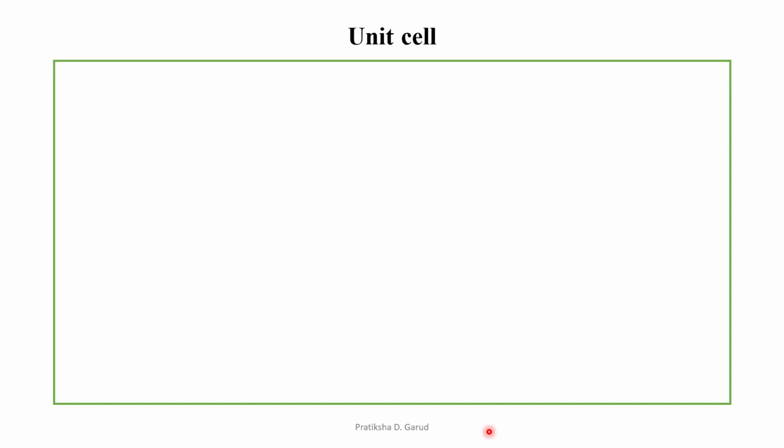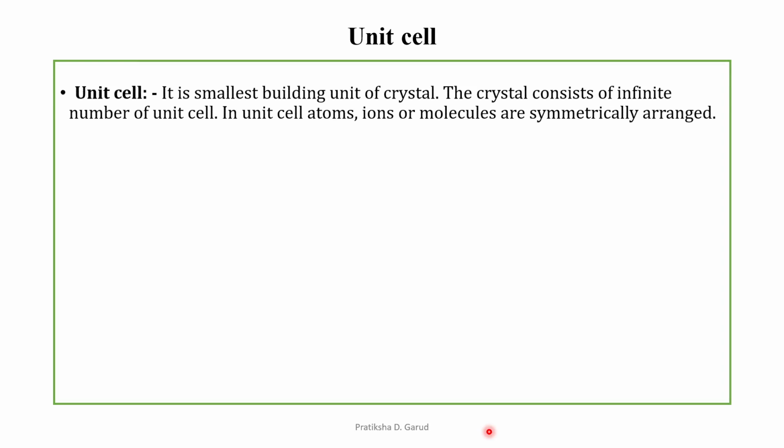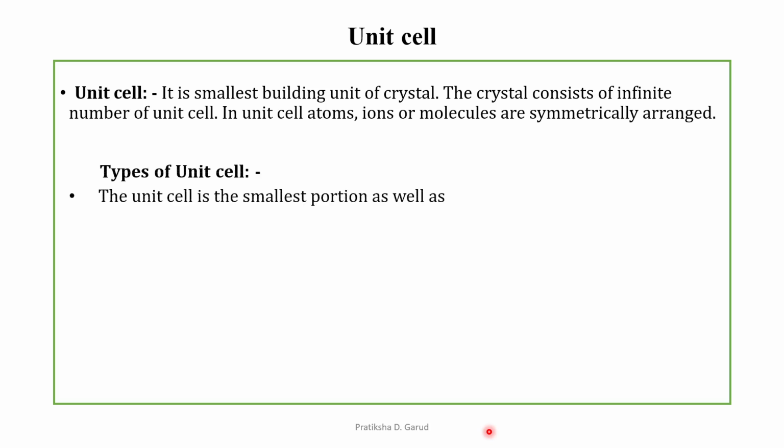Further, unit cell. So what is a unit cell? Unit cell is the smallest building unit of a crystal. So the small part of the crystal is known as the unit cell. And the crystal consists of an infinite number of unit cells. There are many unit cells in a crystal. In a unit cell, atoms, ions, or molecules are symmetrically arranged. So let's see the types of unit cell.